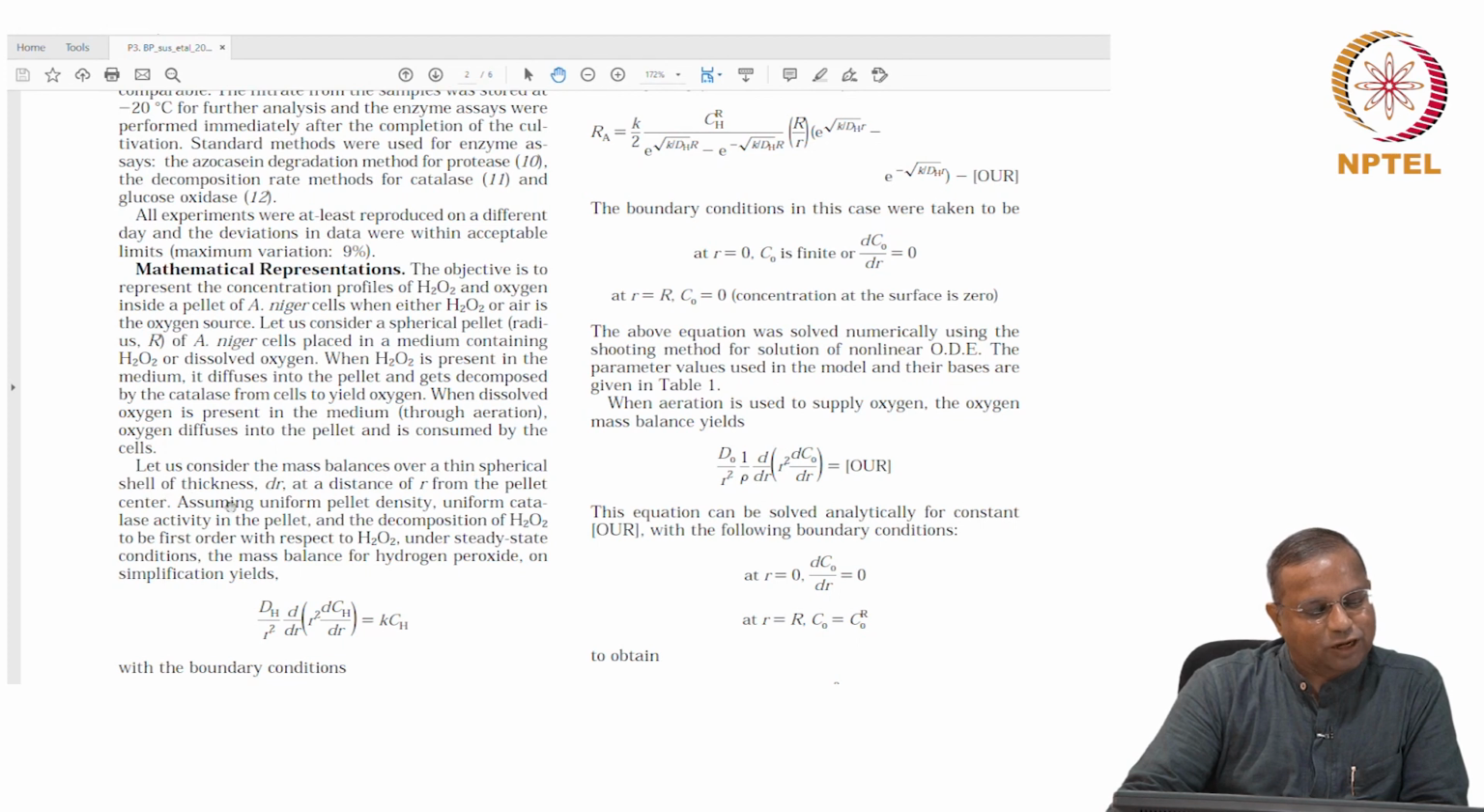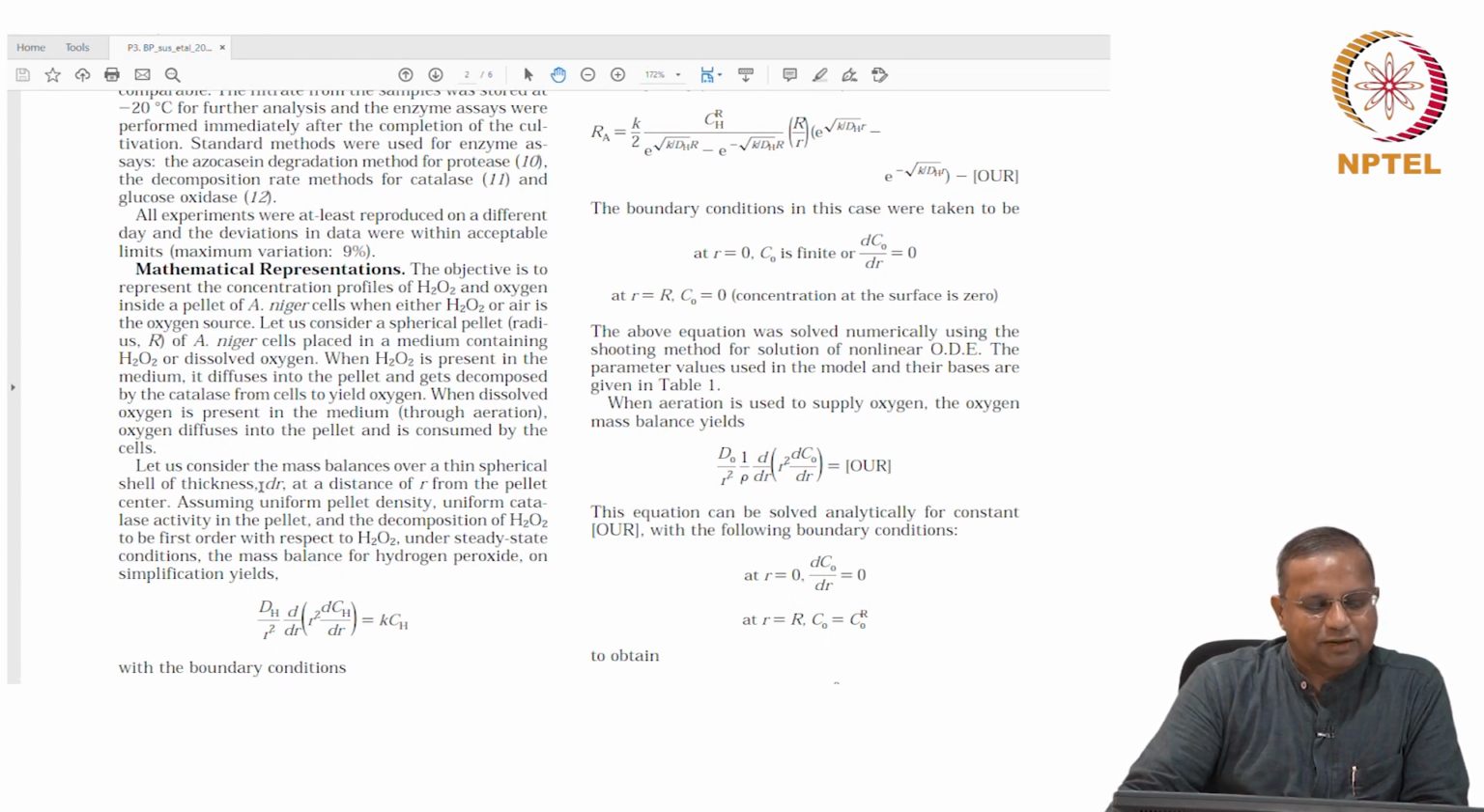Over a thin shell of thickness dr at a distance r from the pellet center, assuming a uniform pellet density, uniform catalase activity in the pellet and the decomposition of hydrogen peroxide to be first order with respect to hydrogen peroxide. Under steady state conditions, the mass balance for hydrogen peroxide on simplification would yield this.